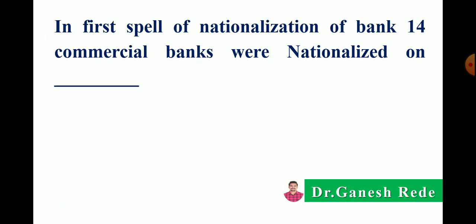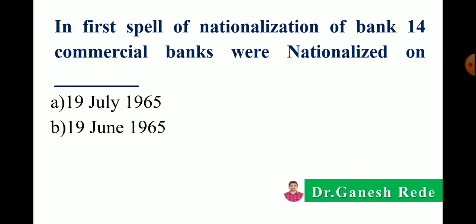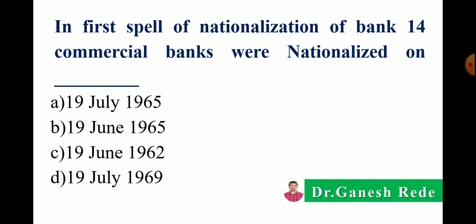Then next, in the first spell of nationalization of banks, 14 commercial banks were nationalized on A 19 July 1965, B 19 June 1965, C 19 June 1962, or D 19 July 1969. Correct answer is 19 July 1969, the first spell of nationalization of 14 banks.